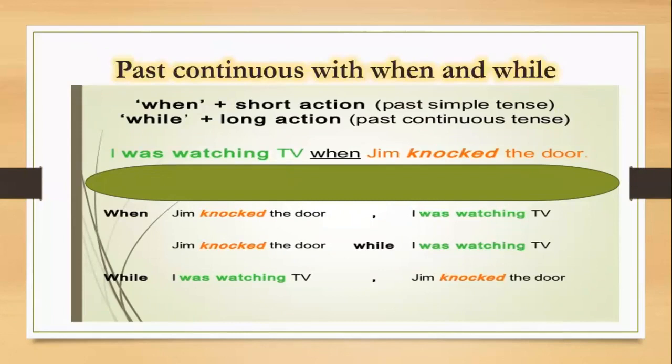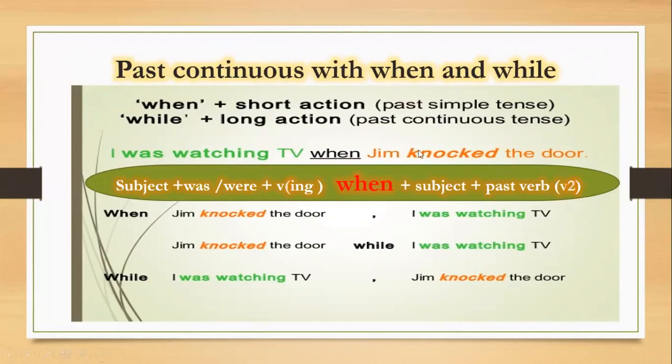So, the rule says that with when you need to use verb two or simple past. We use simple past with when. When can be used in the middle of your sentence or at the beginning of your sentence, okay? Here we can say, I was watching TV when Jim knocked the door, or when Jim knocked the door, I was watching TV. But pay attention that when is used with simple past.